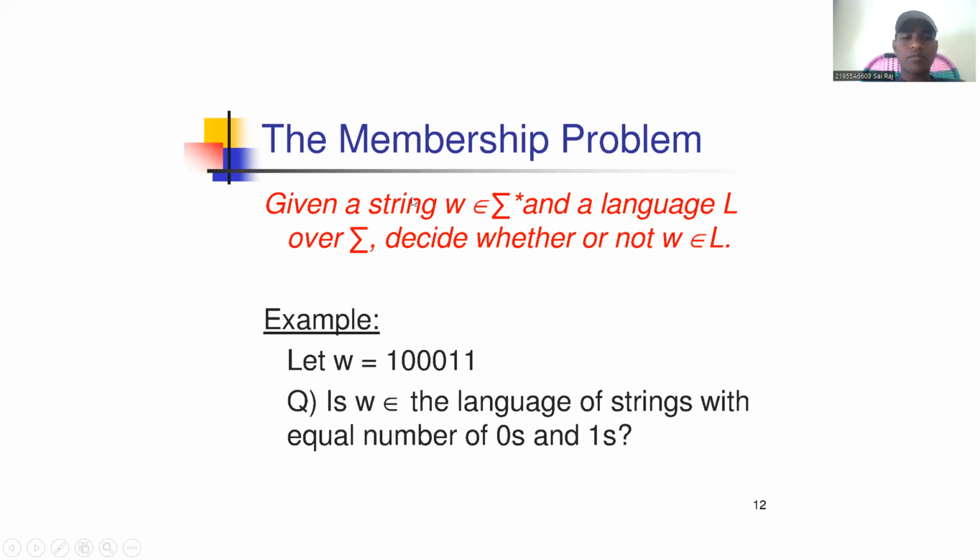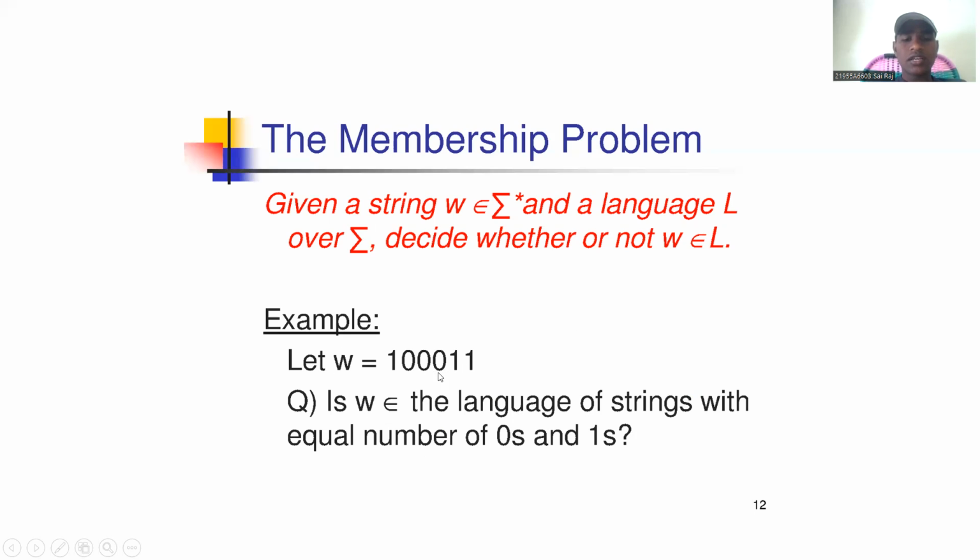The membership problem: given a string w belonging to sigma star and a language L over sigma, decide whether or not w belongs to L. Here, for example, w equals 100011. The question is whether this string belongs to the language of strings with an equal number of zeros and ones.